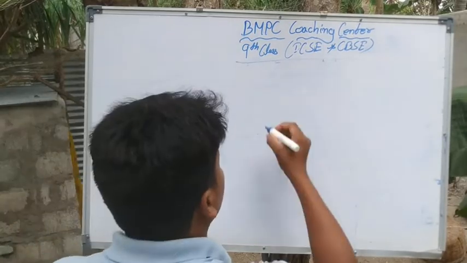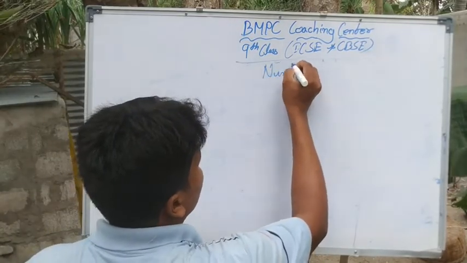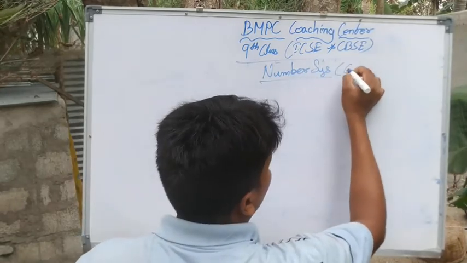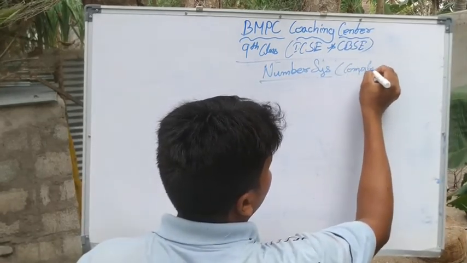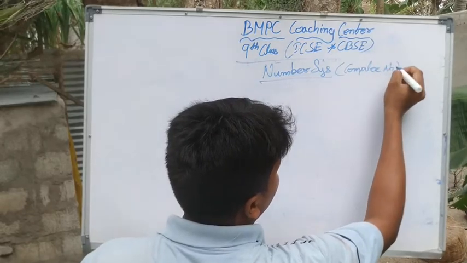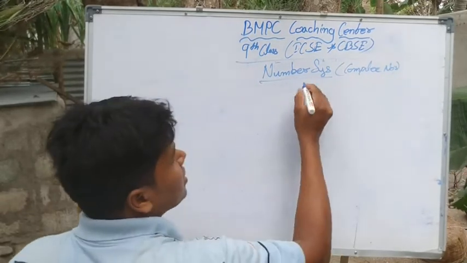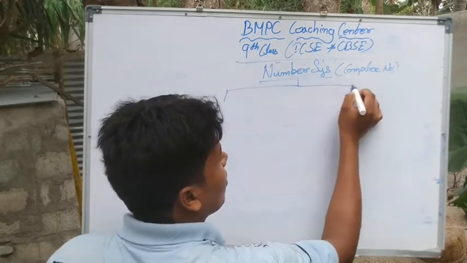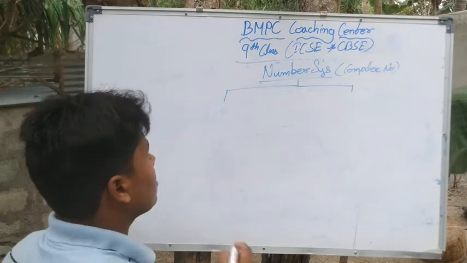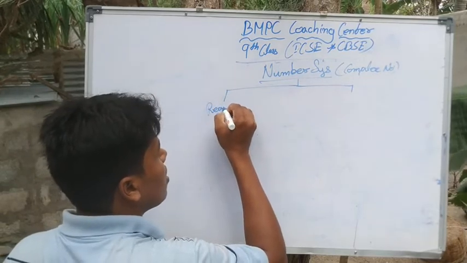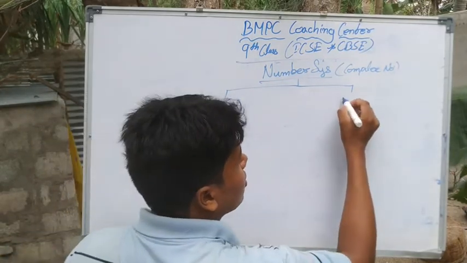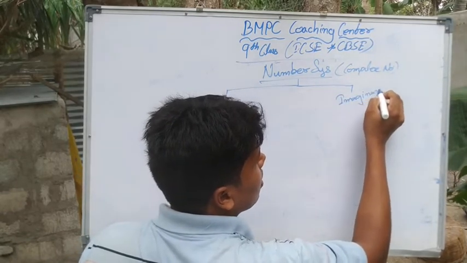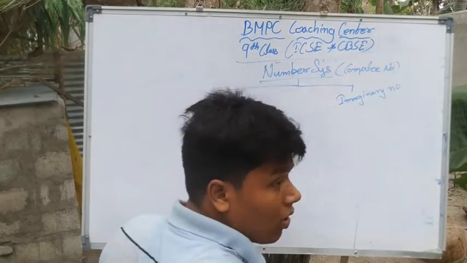Okay, number system. There are two types of numbers in the world, that is real numbers and imaginary numbers.